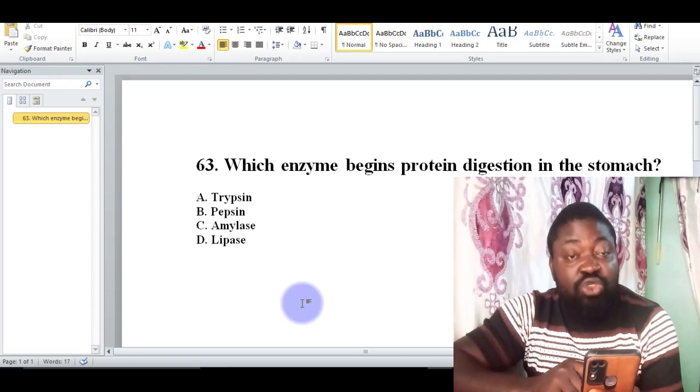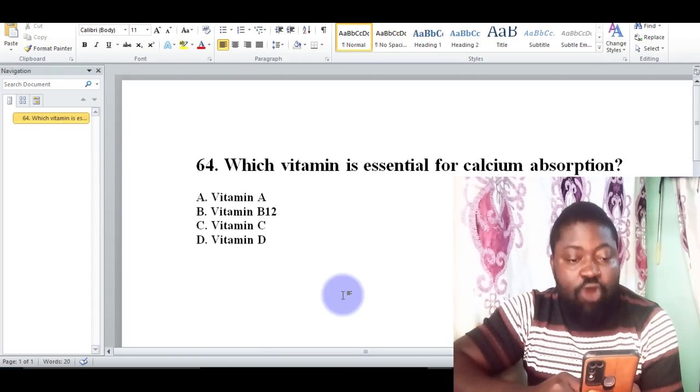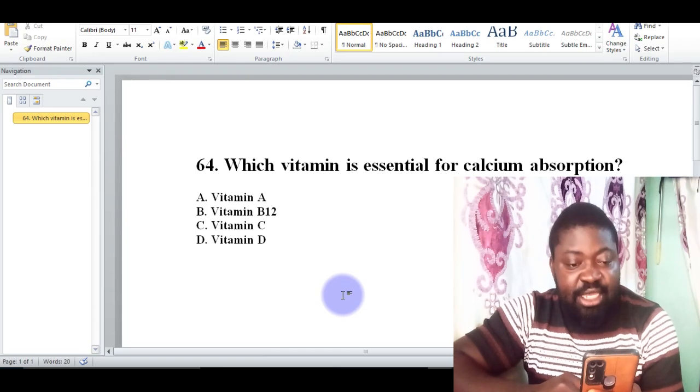Let's look at the next question, 64. Question 64: which vitamin is essential for calcium absorption? A, vitamin A. B, vitamin B12. C, vitamin C. D, vitamin D. The correct option here is D, vitamin D. Let's look at the reason why.